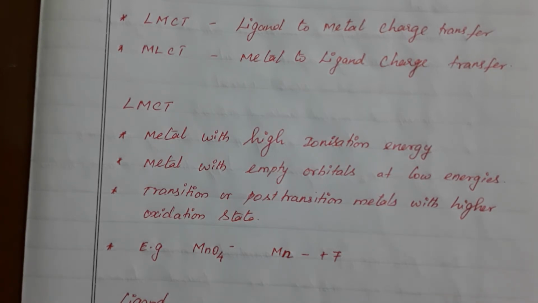So transition metals and even sometimes post-transition metals, but the main thing is higher oxidation state, then only it has empty orbitals. Example, if you take manganese oxide MnO4 minus, here the manganese is in +7 oxidation state. This fulfills all the conditions of the metal orbitals: higher oxidation state, transition metal, empty orbitals, and you cannot remove the electrons. That is why they have higher ionization energy also.